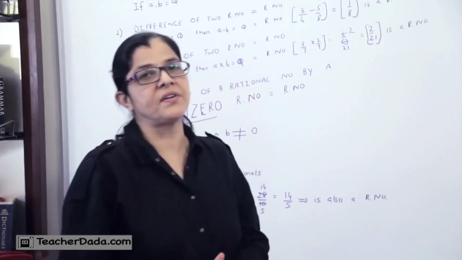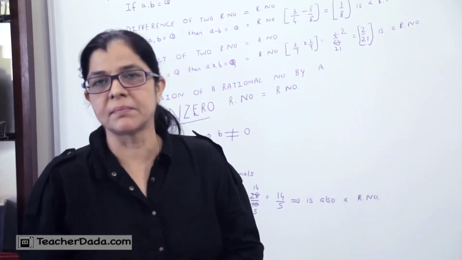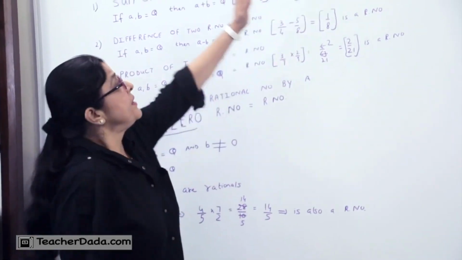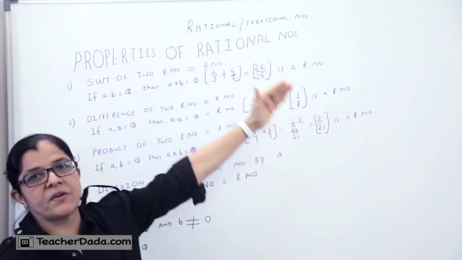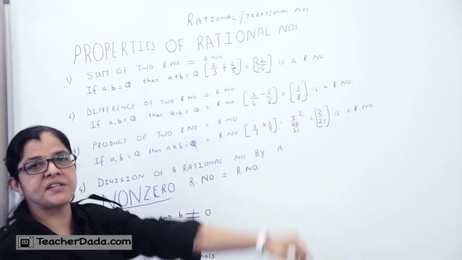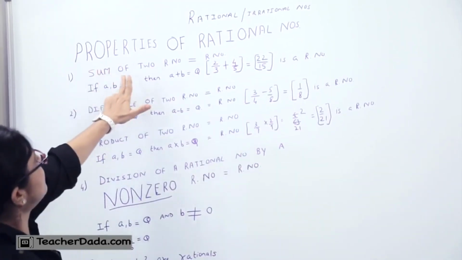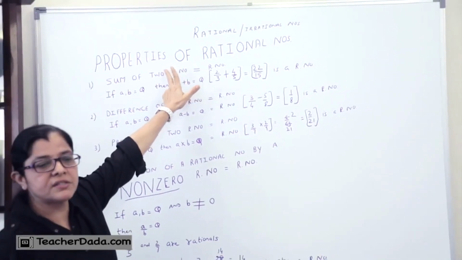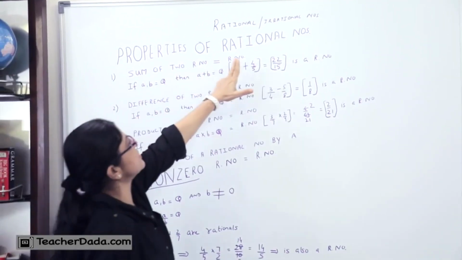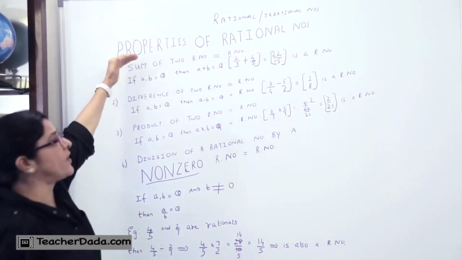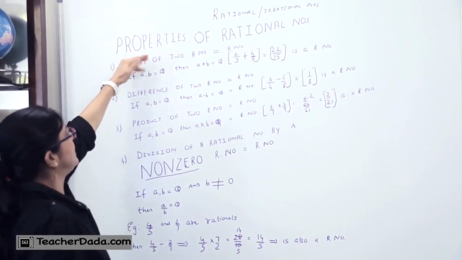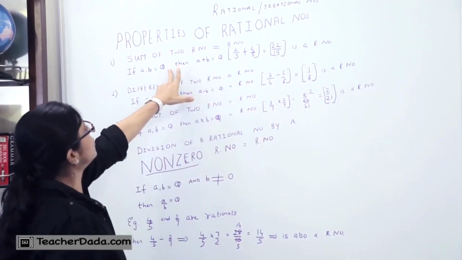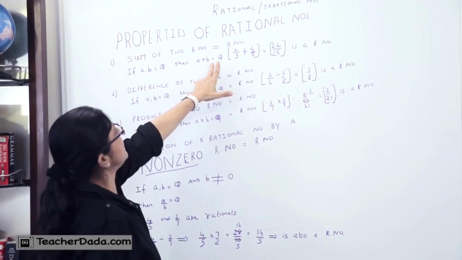I am sure that you must have understood the term rational number. But before we start with the actual problems, let me first discuss the properties of rational numbers. They are as follows. The sum of two rational numbers, as I told you, I have written in short form, R.no is rational number, is also a rational number. For example, if I take A, B as any two rational numbers, then the sum A plus B is also rational.